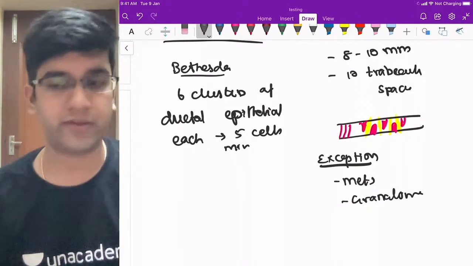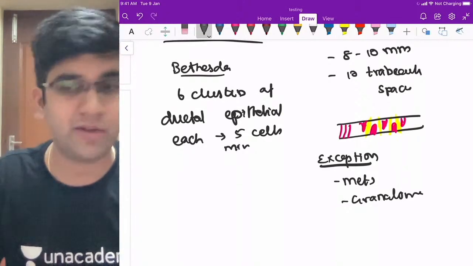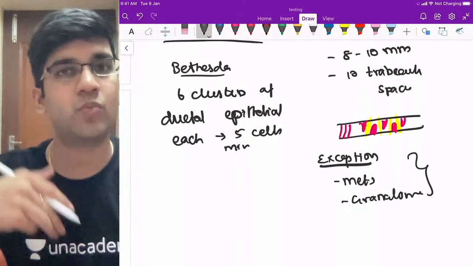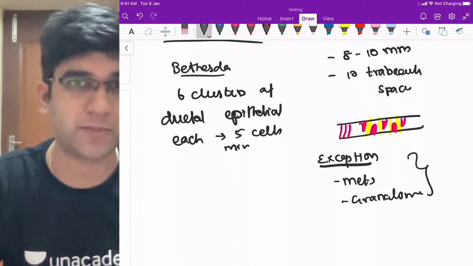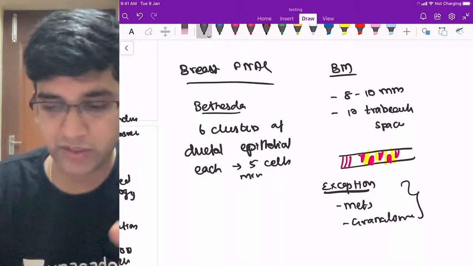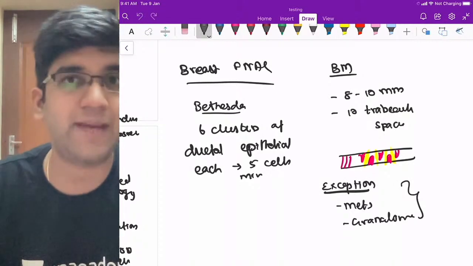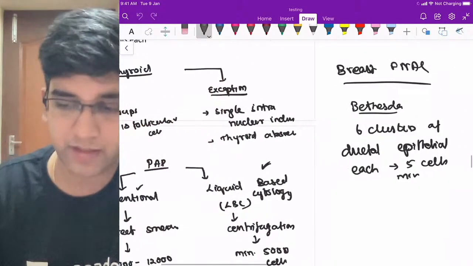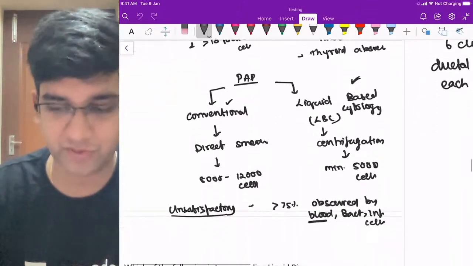Many tumors can go there, right? Any metastatic focus, 1 focus is enough for me to call it, or granuloma, 1 focus is enough for me to call it. I don't want a 1 centimeter biopsy. I don't want 10 intertrabecular spaces, right? That's for adequacy. What you have seen is adequacy for your thyroid, for your pap smear, for your breast FNAC, and bone marrow biopsy, right? Almost every biopsy has adequacy, but we'll stop with this for today's discussion.